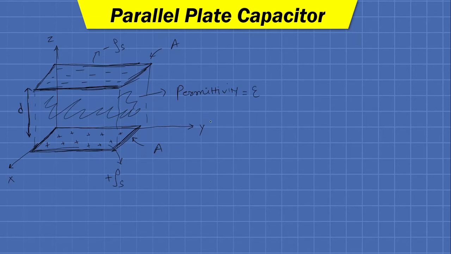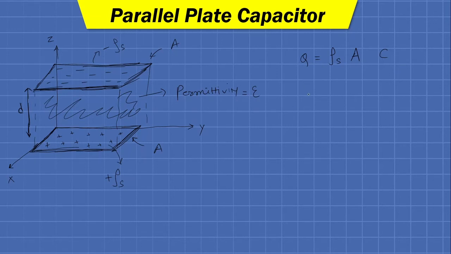Okay, so now we are going to derive the equation of the capacitance of a parallel plate capacitor. Here the charge on any plate is nothing but the surface charge density rho s into the magnitude of the area, that is A. So Q is nothing but rho s into A coulomb.